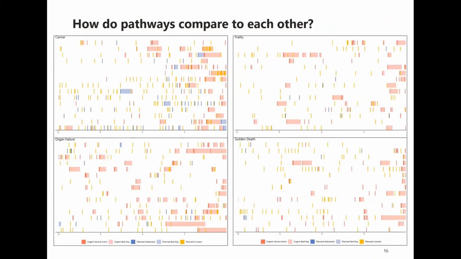Here, we have the 4 largest cause of death groups together on one slide, just to allow comparison between the different pathways.